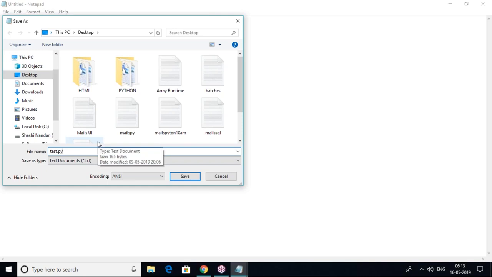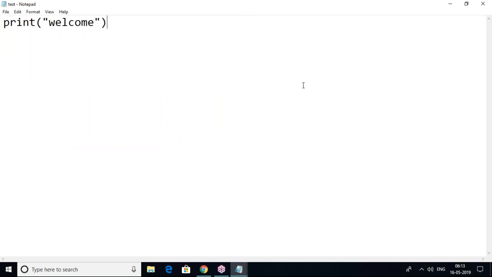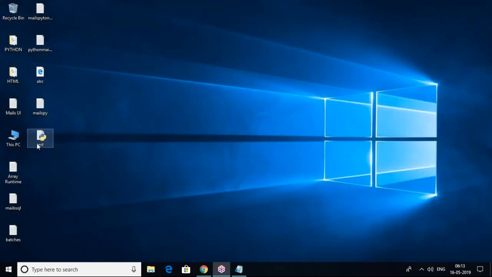So that's what I'm saying, yesterday only, PyCharm editor is the best way of writing Python script. So on desktop, I'm saving test.py. So click on save. Now you can see Python script mode is ready, print welcome. So this is script mode.